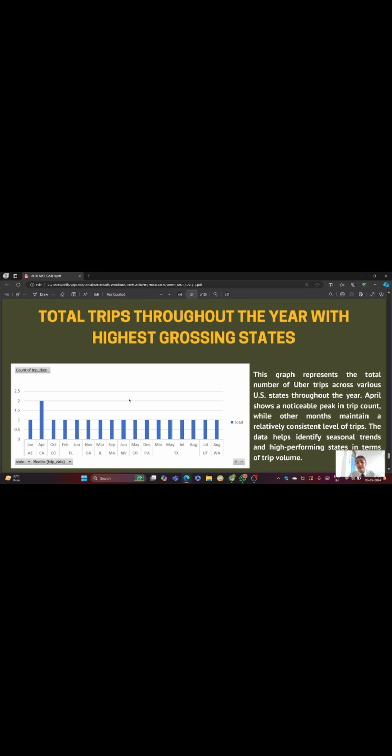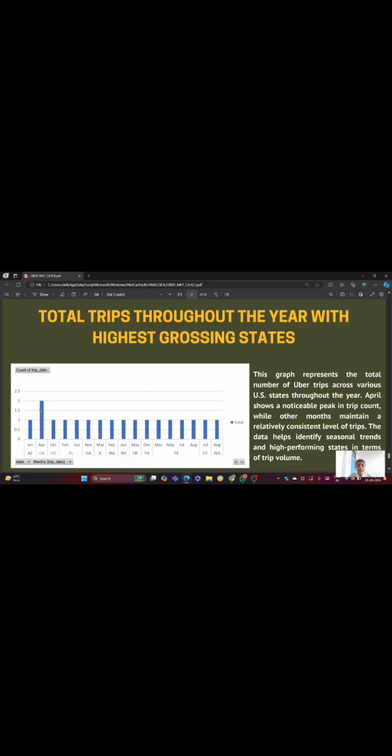The reason for this could be that warmer weather in April might encourage more outdoor activities and travel, leading to increased Uber usage. Then the next is holidays and events. Specific holidays or events occurring in April could influence travel patterns and Uber demand. Economic factors are also a reason, as seasonal fluctuations in economic activities or employment rates might impact travel behavior and Uber usage.